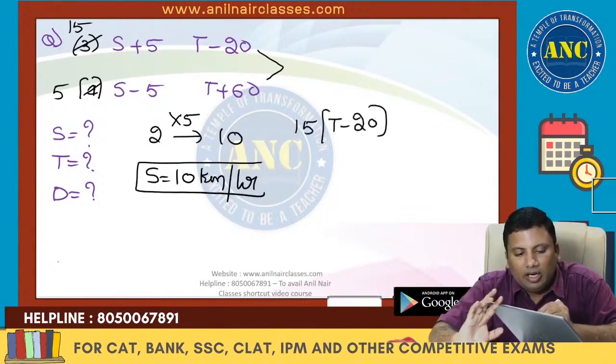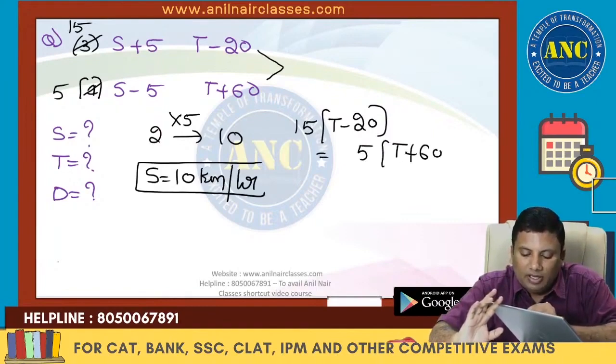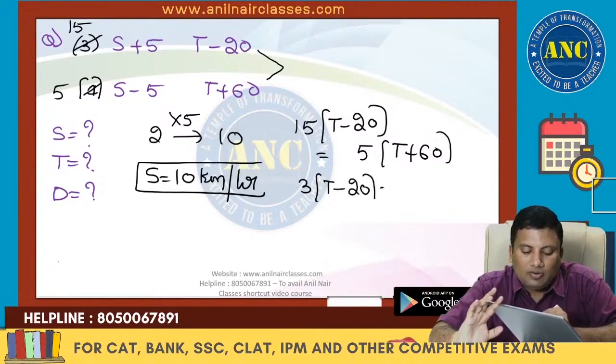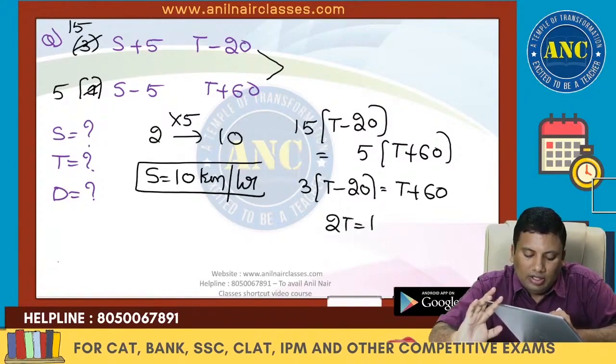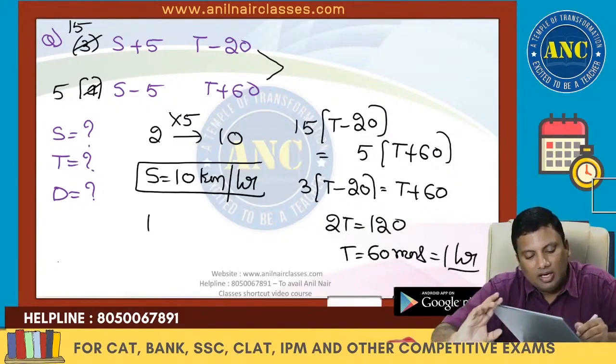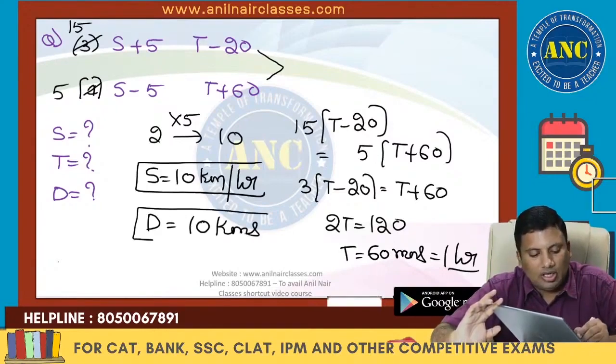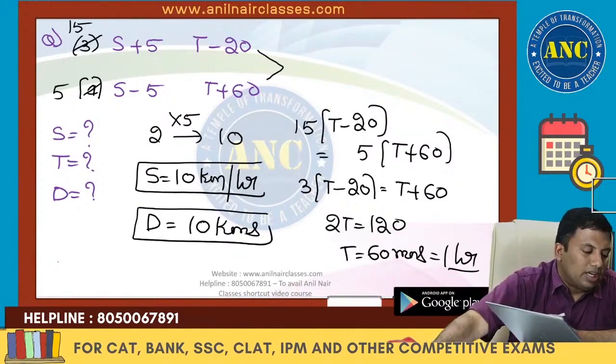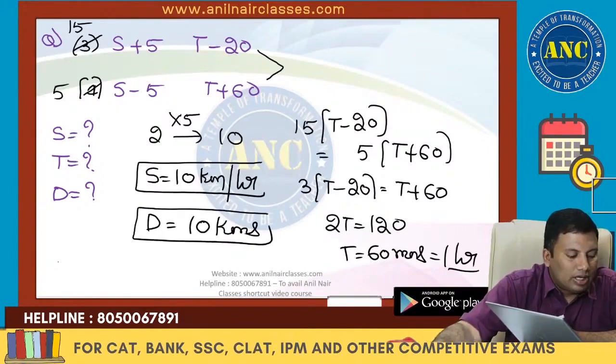15 into (t minus 20) is 10 minus 5, 5 into (t plus 60). So this is nothing but 3 into (t minus 20) equivalent to (t plus 60). 2t equivalent to 120. T equivalent to 60 minutes. 60 minutes is 1 hour. Distance is speed into time. So answer for this question is D equivalent to 10 kilometers.